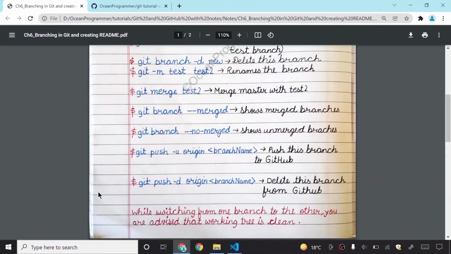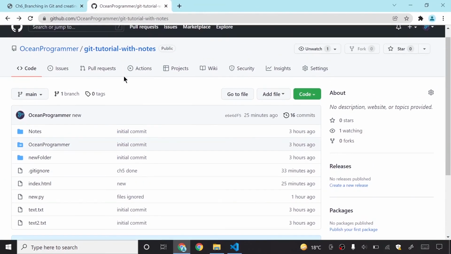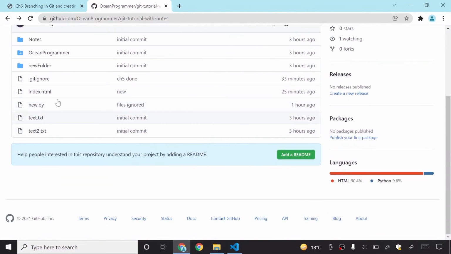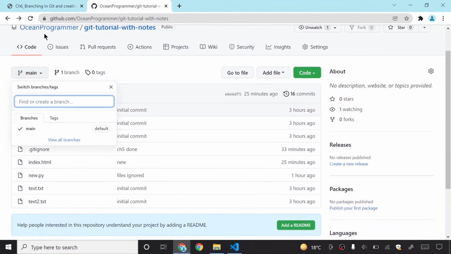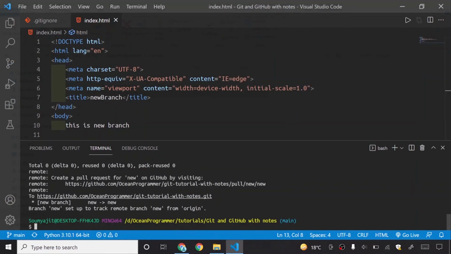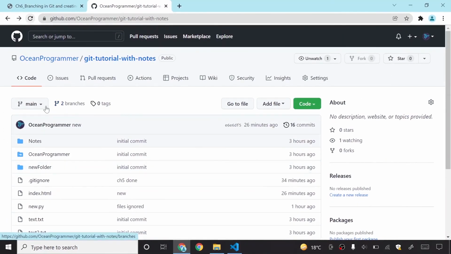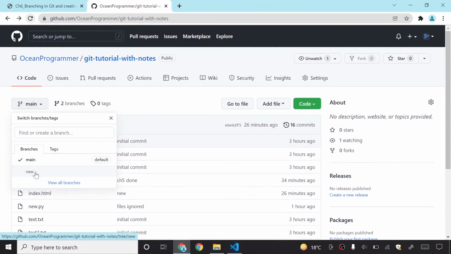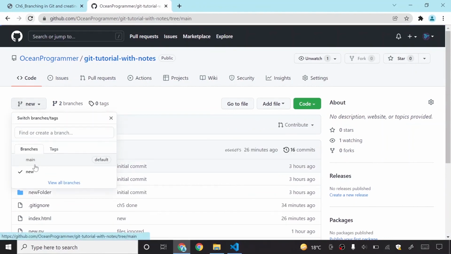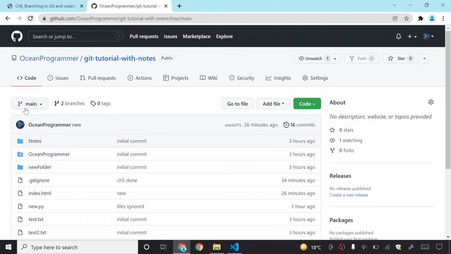You can see that it has pushed into my GitHub. But if I reload this page, you will see that there are two branches, main and new. This one is the main branch, that is the default branch.